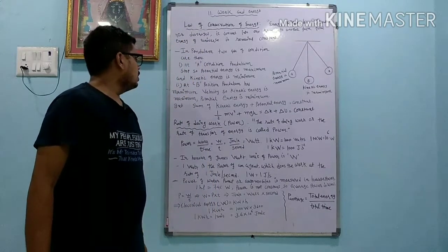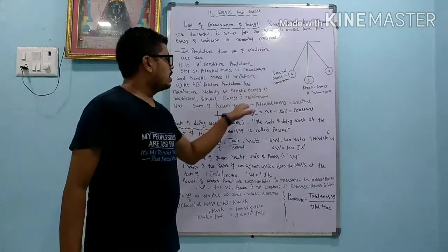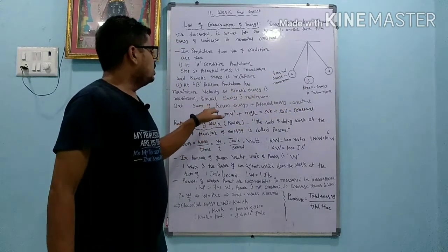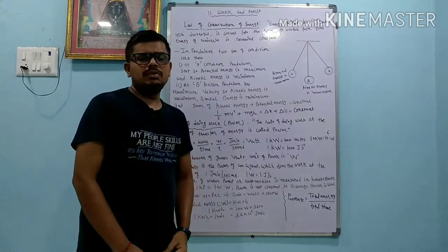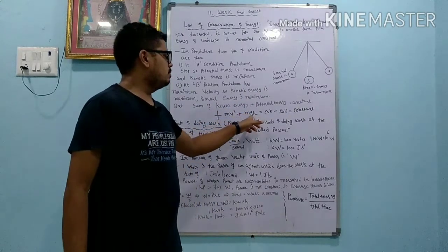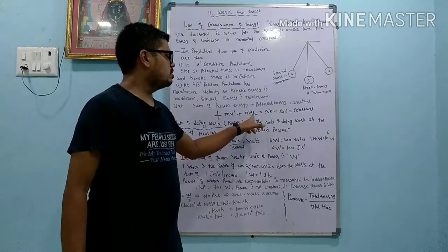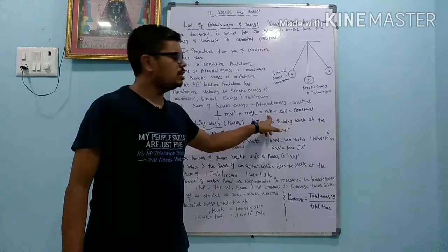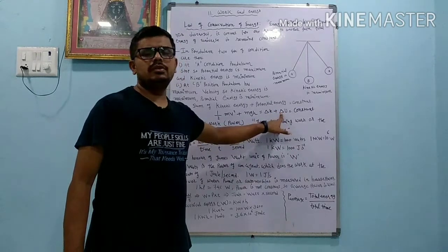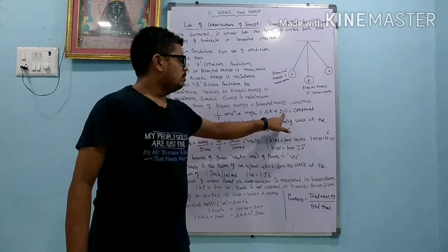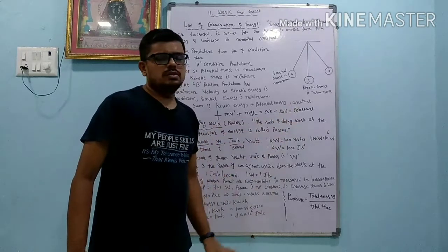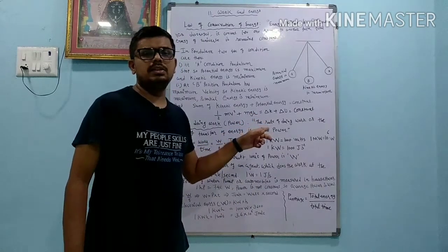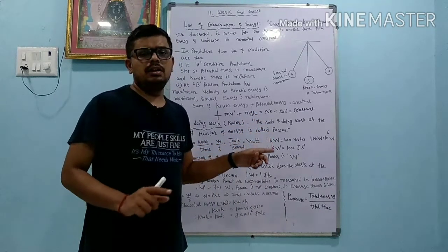So we can write that the sum of kinetic energy plus potential energy equals a constant. Dear student, we know that kinetic energy is half mv square and the potential energy formula is mgh. So half mv square plus mgh equals a constant, or delta K plus delta U equals constant. Delta K shows the difference of kinetic energy, and delta U shows the difference of potential energy. Dear student, take care that delta is not a triangle here. In physics, delta means difference. When a large difference is there, then we use delta.